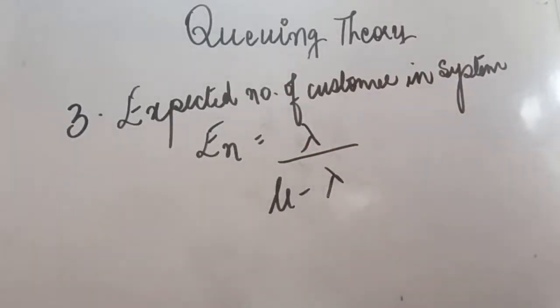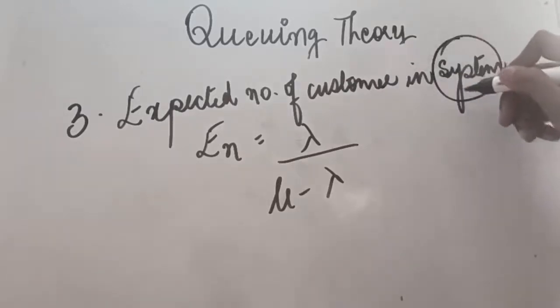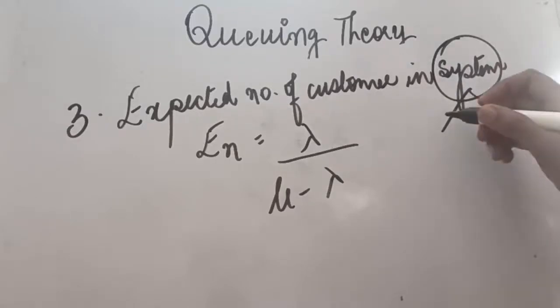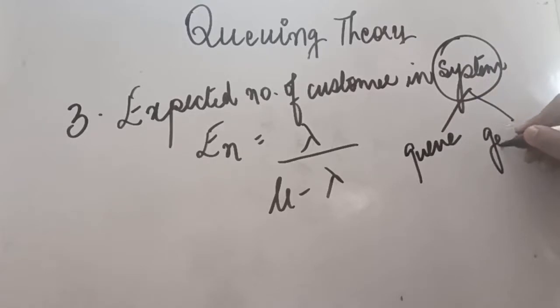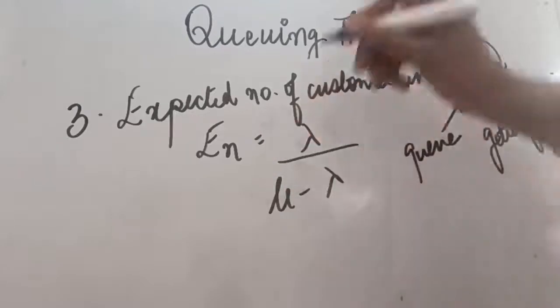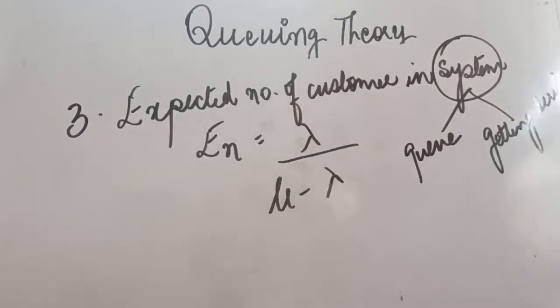The expected number of customers in the system is equal to the customers in the queue plus those getting the service. So if you have been asked to calculate the system, it means two parts are there: the number of customers who are standing in the queue and the number of customers who are getting the service. For this, you simply need to apply this formula, that is lambda divided by mu minus lambda.